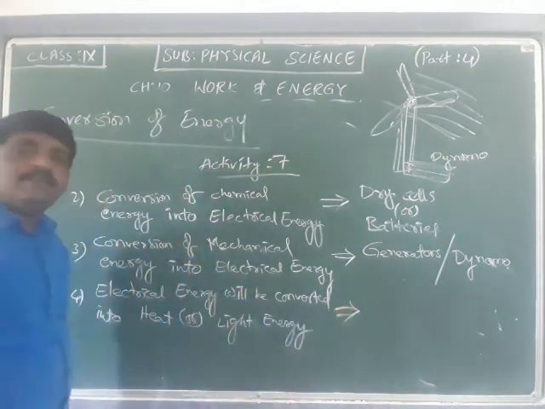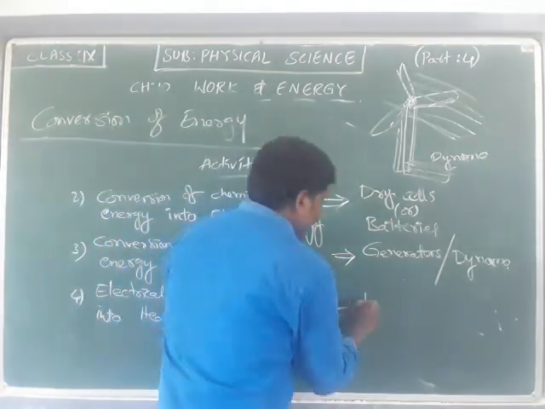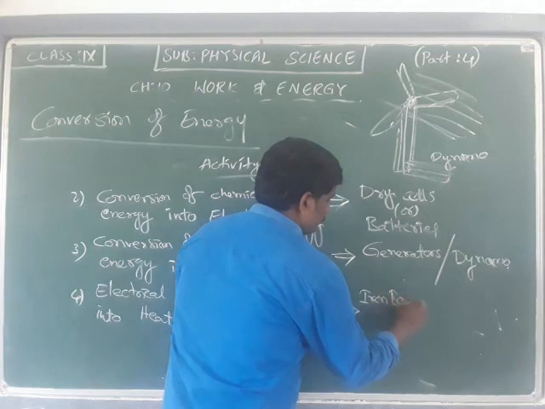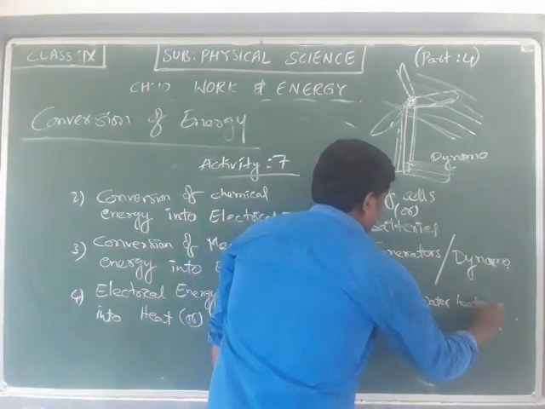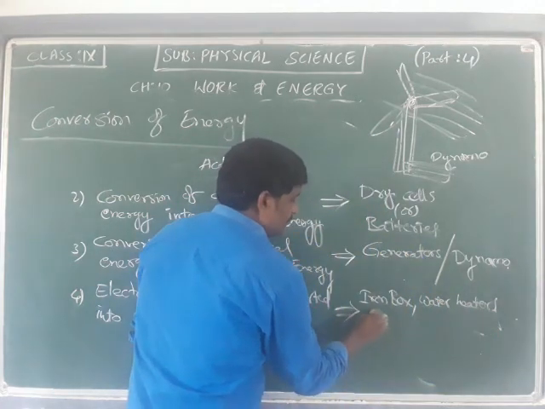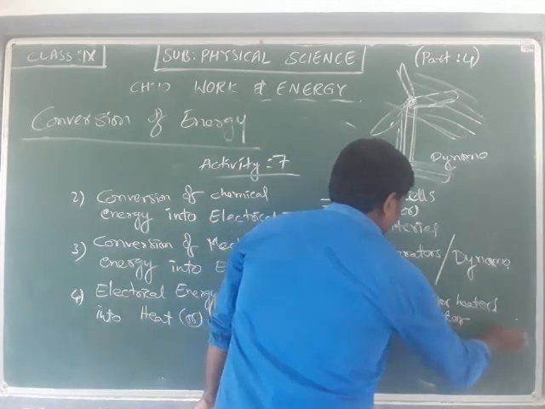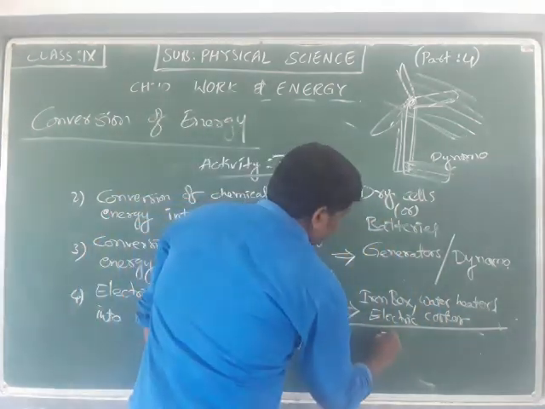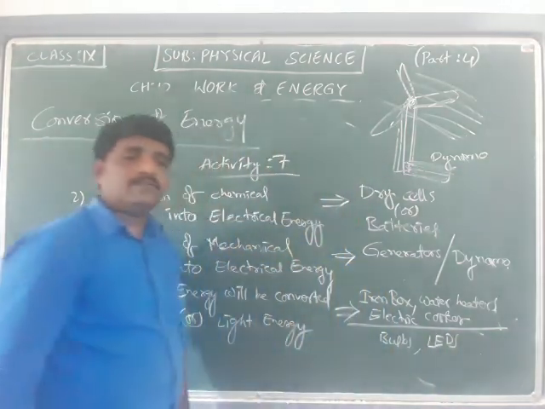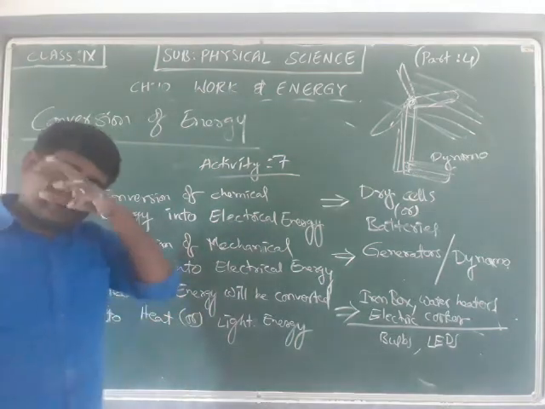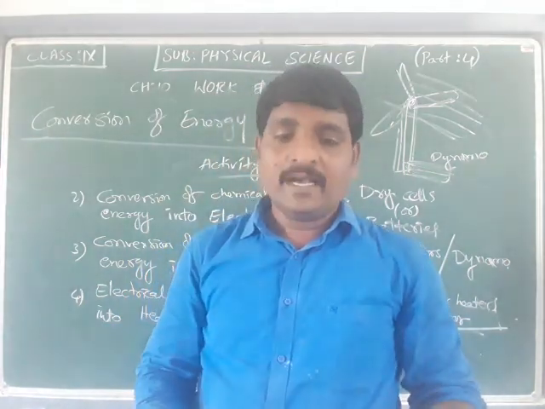Heat energy will be taken by iron boxes, water heaters, electric cookers. And whereas light energy is bulbs or LEDs. So electrical energy will be converted into light energy or heat energy. So that means one form of energy can be converted into another form.